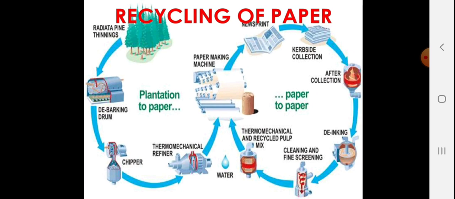Now recycling of paper. You can see that we are recycling paper from many other objects here. You can see the plantation. First we are planting the trees, and from that we convert them into pulp, and then we make the paper, and after that it is recycled back into paper pulp.